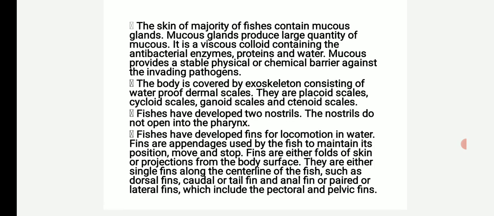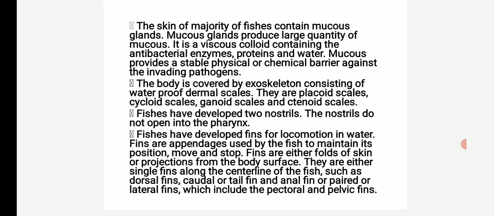Next point. The skin of the majority of fishes contains mucus glands. Mucus glands produce a large quantity of mucus. Mucus is a viscous colloid containing antibacterial enzymes, proteins and water. Mucus provides a stable physical or chemical barrier against pathogens.